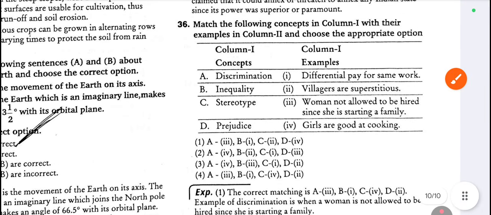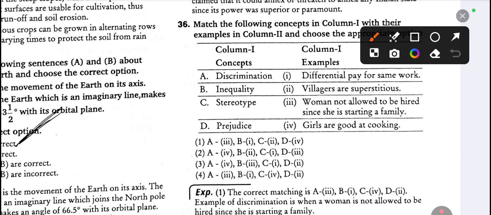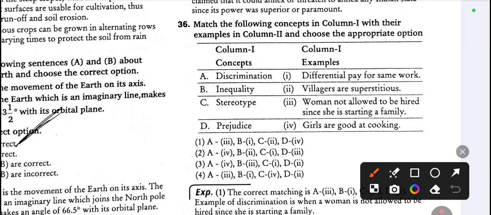36. This is a match. Discrimination, inequality, stereotype, prejudice, and there are options. So look at the answer. Option 1 is correct. Discrimination means women not allowed to be hired since she is starting a family.